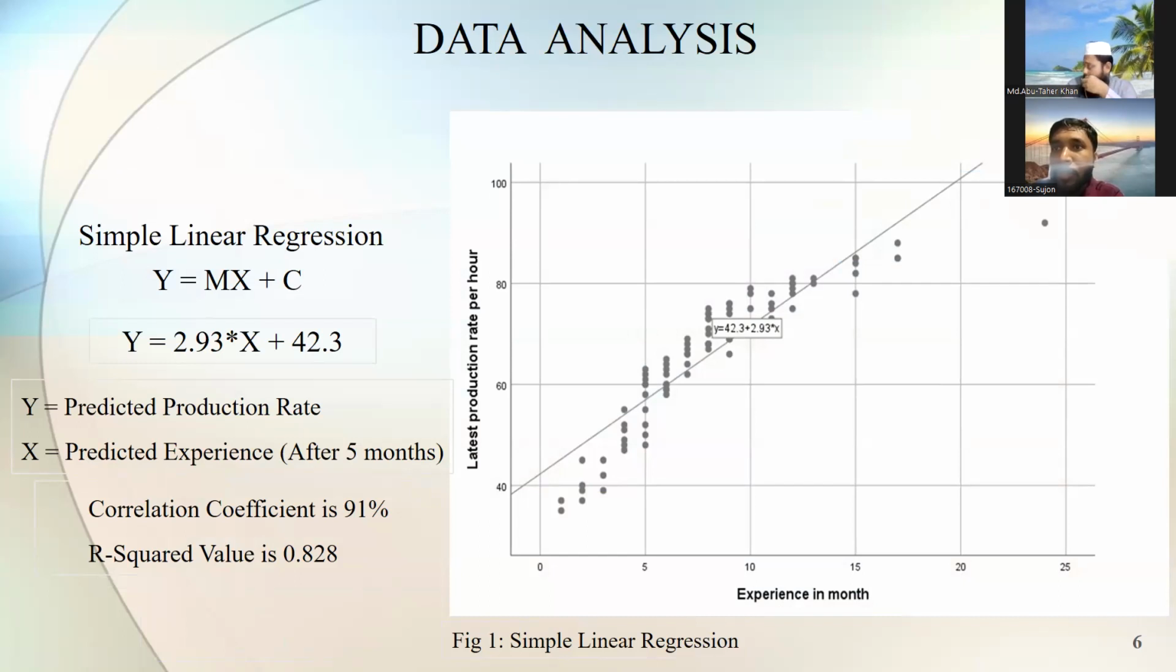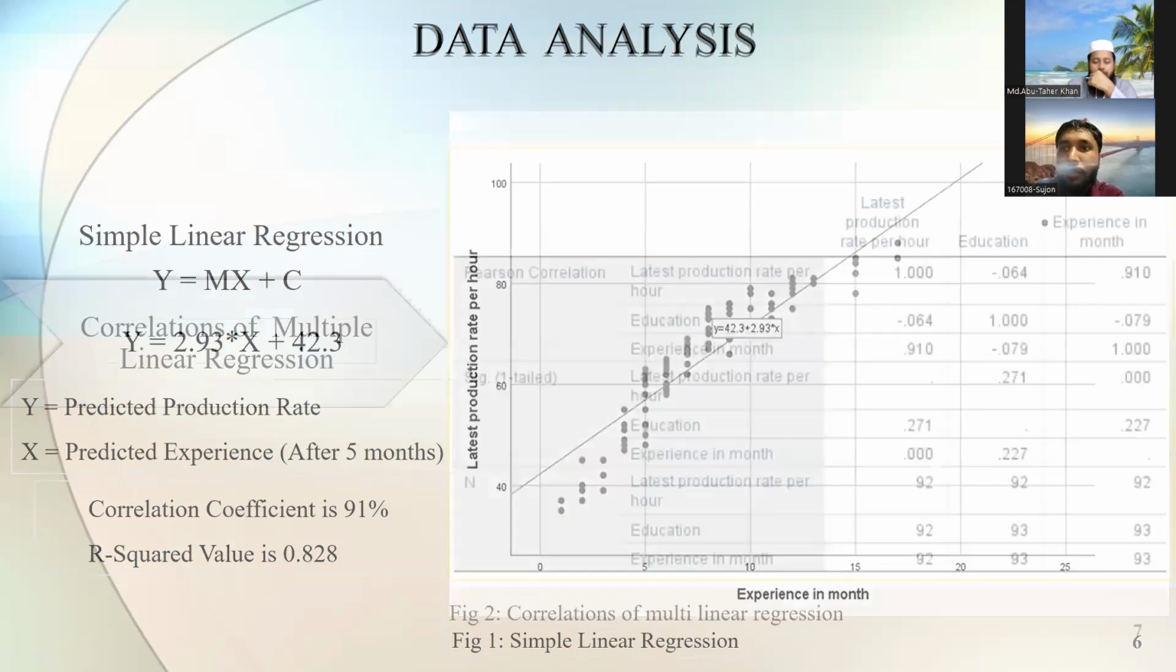We see that y equals 42.3 plus 2.93x, where x is the predicted experience and y is the predicted production rate. That means x is after 5 months. Here the x variable 5, 6, or 7 months we are using, and the correlation coefficient we get is 90%, and the R-squared value is 0.828. This is an accurate R-squared value. Next.